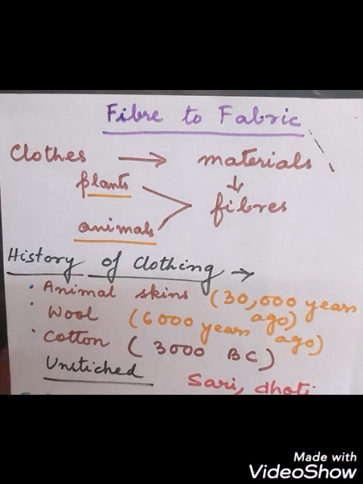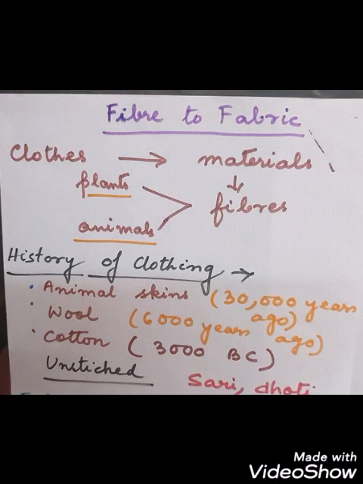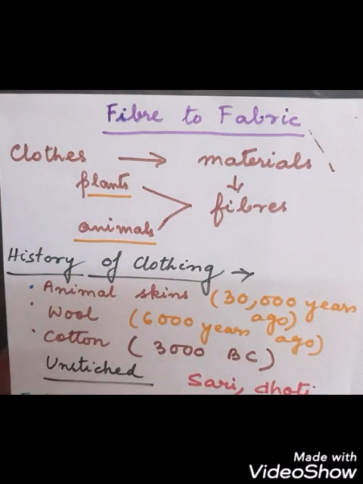Now already when you see the term fiber, you can easily understand that these fibers are the materials by which the clothes are made. So what is a fiber? The fibers are the material by which clothes are made. And where do we get these materials from?